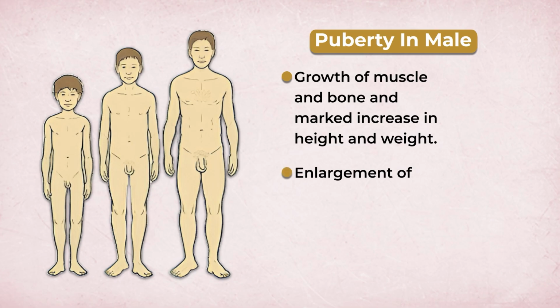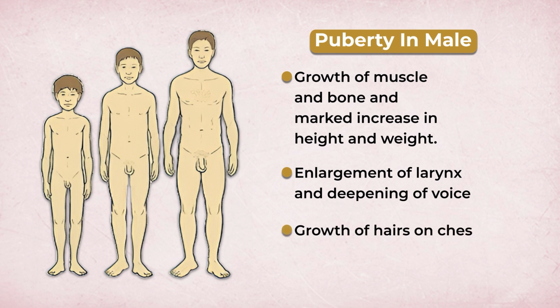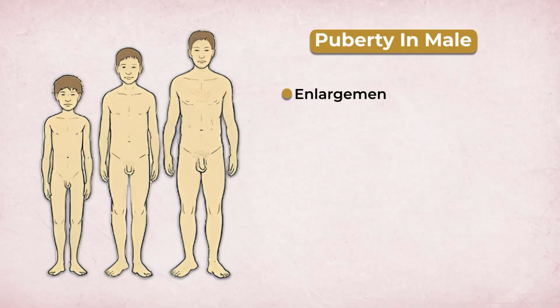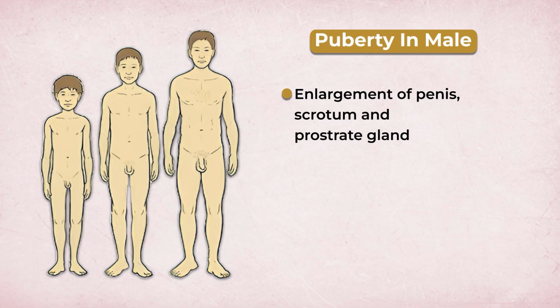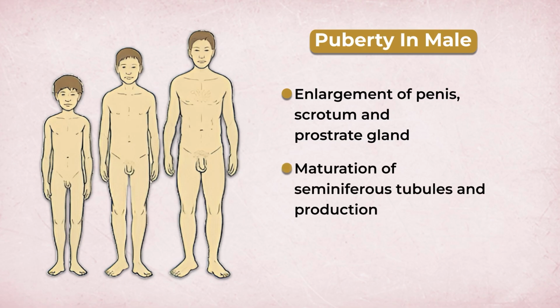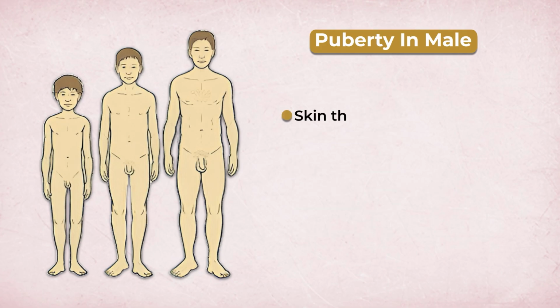Further, there is enlargement of the larynx and deepening of voice. Then growth of hair on chest, abdomen, face and pubis. There is enlargement of the penis, in terms of length and thickness, and of the scrotum and prostate gland. Then there is maturation of the seminiferous tubules and production of spermatozoa, that is sperm, inside the seminiferous tubules. The skin of teenage boys starts thickening and becomes oilier.